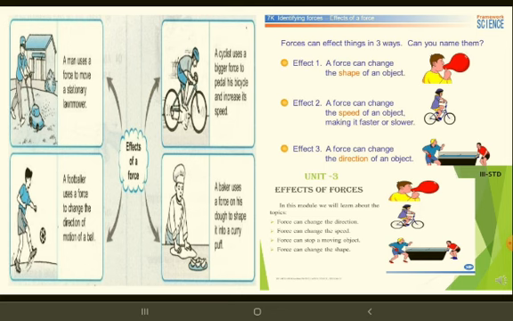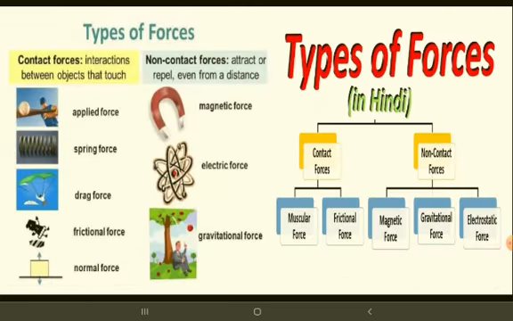A force can change the shape of an object also. Yes, these are the main effects of the force. If there is no force, nothing can change shape or move, children. These are the effects of the force.